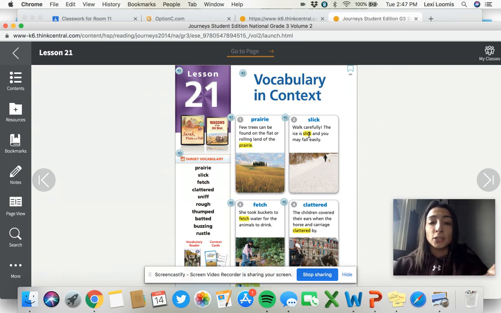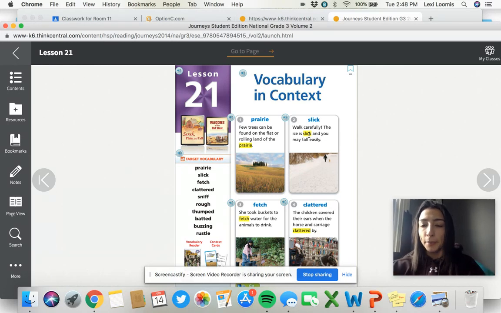Then we have fetch. You took buckets to fetch water for the animals to drink, so you got something and brought it back. You may play fetch with your dog or an animal. You would throw it and they would go pick it up and they would bring it back to you. Then we have clatter. The children covered their ears when the horse and carriage clattered by. So it's making a lot of noise, things kind of bumping together.